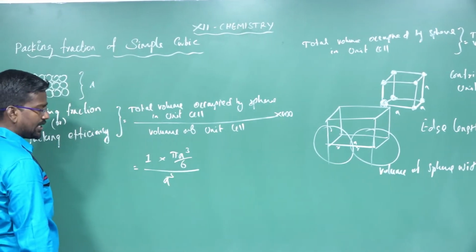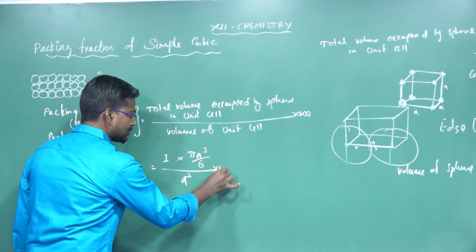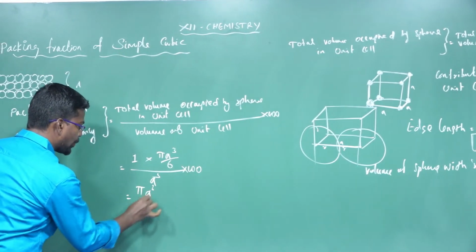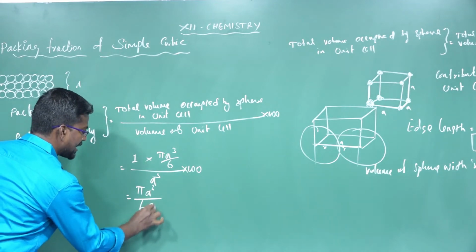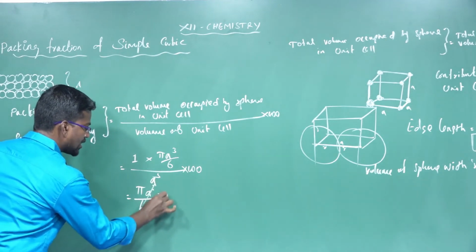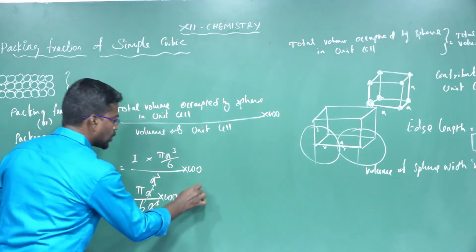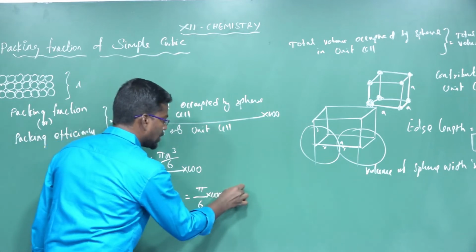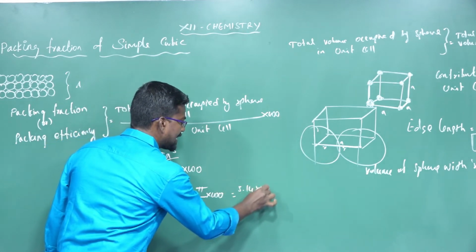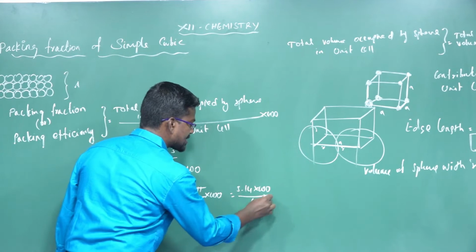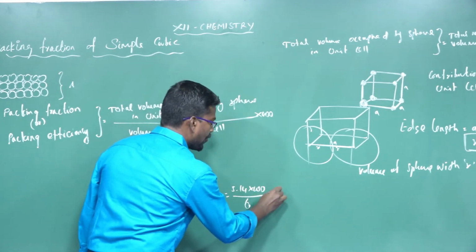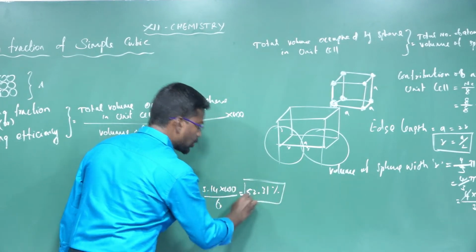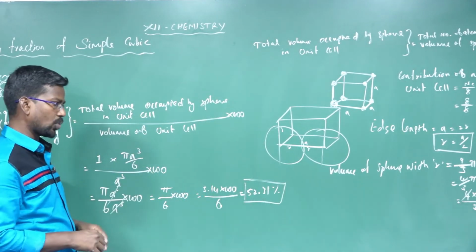Volume of the unit cell equals a cube. So pi a cube divided by 6, then a cube cancels, into 100, which is equal to pi divided by 6 into 100, equal to 3.14 into 100 divided by 6, which is equal to 52.31 percentage. In simple cubic system, the atoms are present in the corner only.